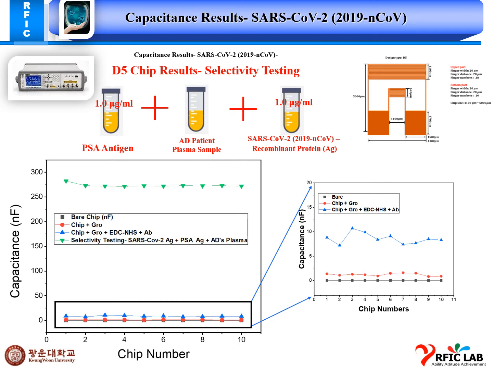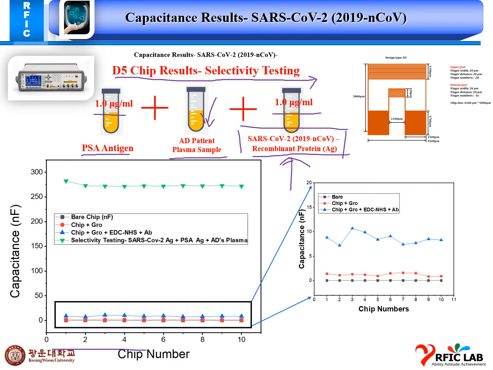Another important part is selectivity testing. Selectivity is also an important part for a biosensing recipe or biosensor technologies. So basically I use here PSA antigen, the 80 patient sample that we have, and recombinant protein for the SARS coronavirus. SARS coronavirus is our main analyte here for the testing. I use both concentrations in a similar manner, 1 microgram per ml, 1 microgram per ml. This is the unknown concentration of the patient sample.